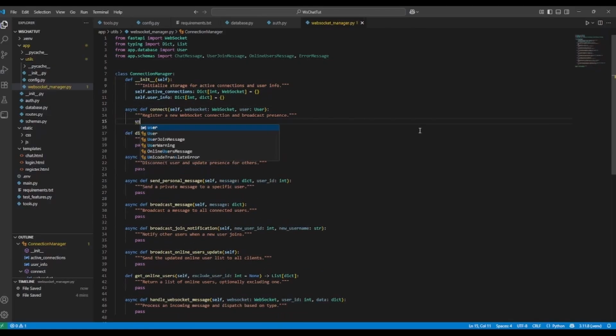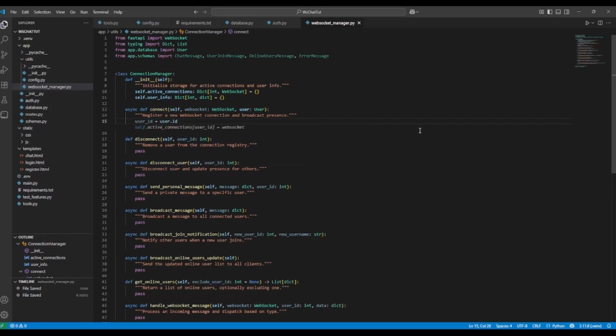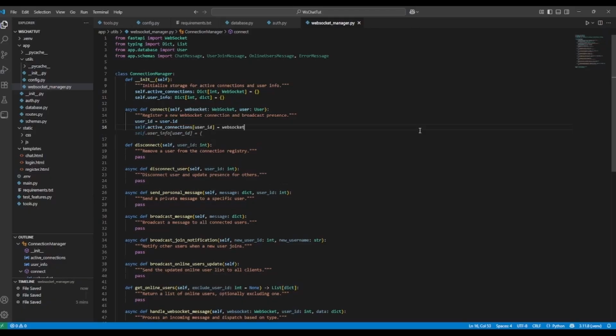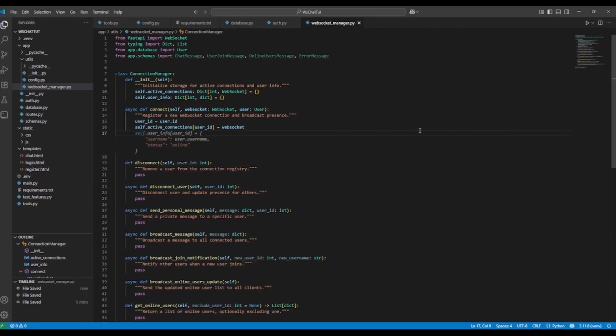Our first method here, we're going to do user ID is equal to user.id, which is something that we're going to get passed from the actual connection itself. And then we're going to do self.active_connections at user ID is going to be equal to that WebSocket object. And then we'll change that to the little metadata dictionary we have: user_info at user ID. We're going to give them the username and whether or not they are online. And that needs to be a Boolean, not a string.